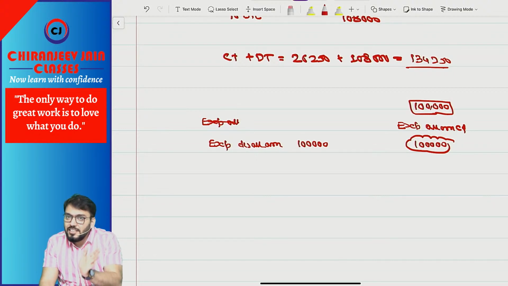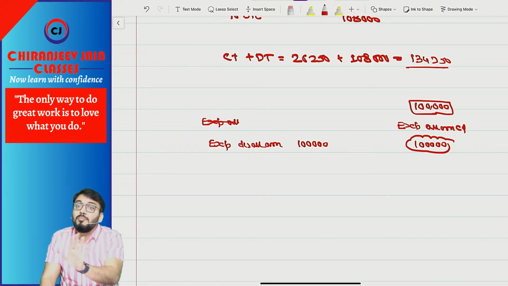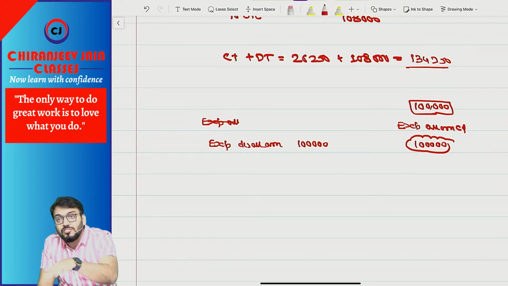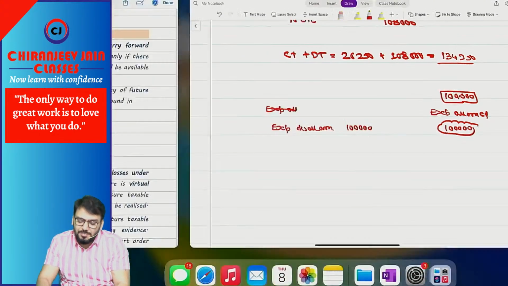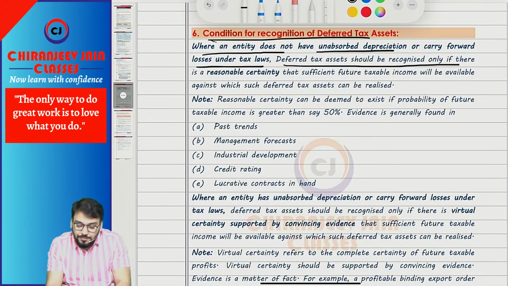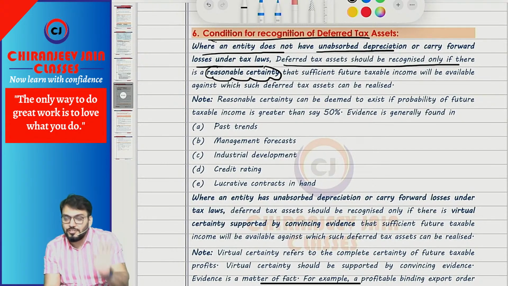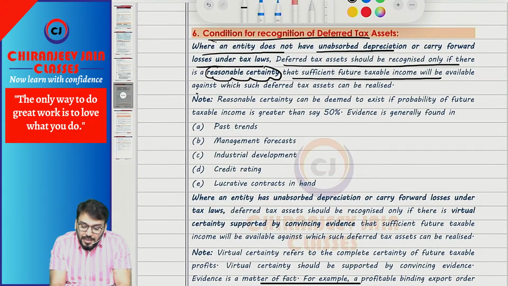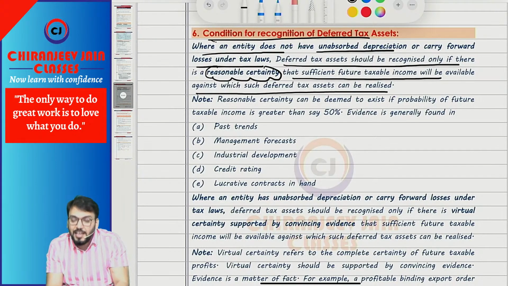So what they are saying, DTA can be recognized only when there is a reasonable assurance that sufficient taxable profit will be available against which such DTA can be utilized. So this para you need to memorize a bit: whenever entity does not have unabsorbed depreciation or carry forward losses under tax law, DTA should be recognized only if there is a reasonable certainty. Reasonable certainty means chances are more than 50%, that sufficient future taxable income will be available against which such DTA can be realized.